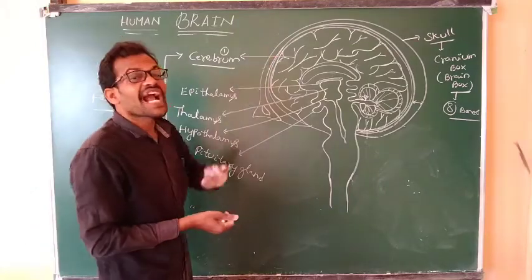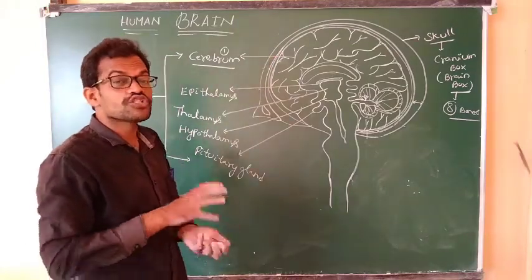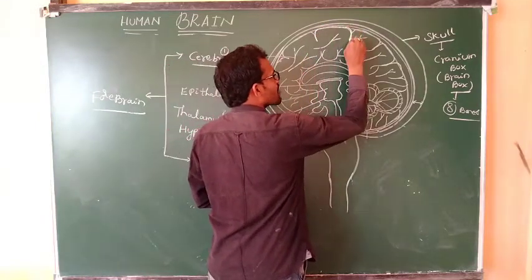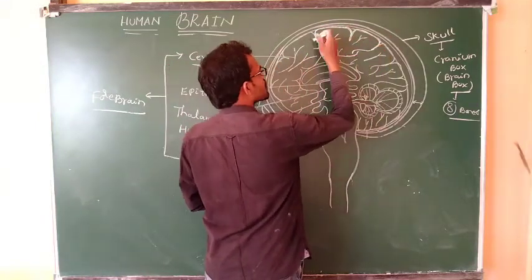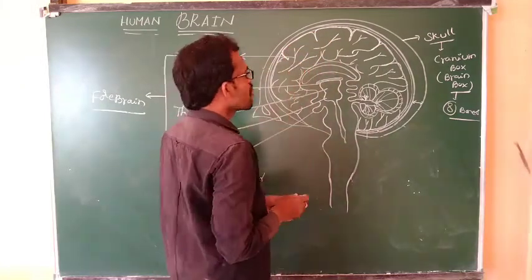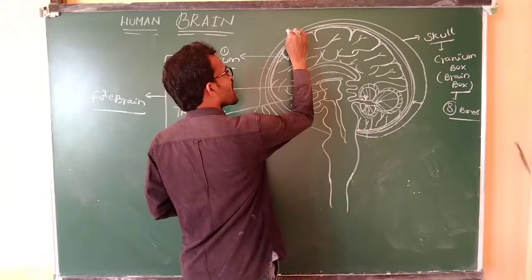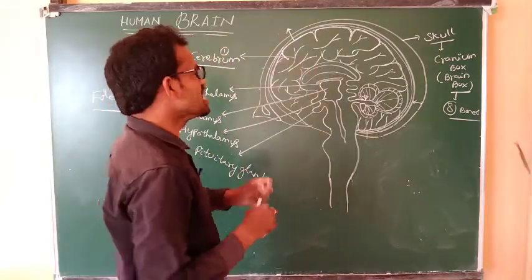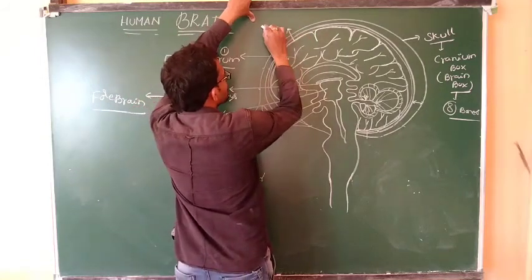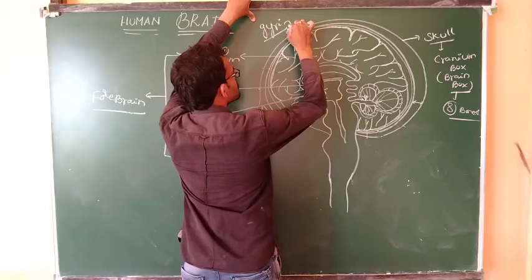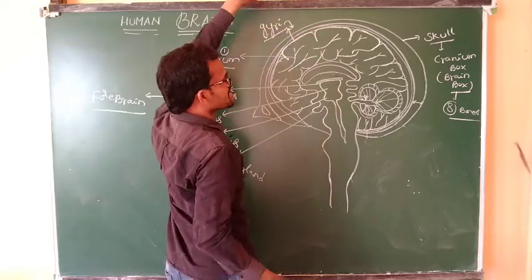The small convolutions, these folds, indicate the outer foldings. The outer foldings are known as gyri.